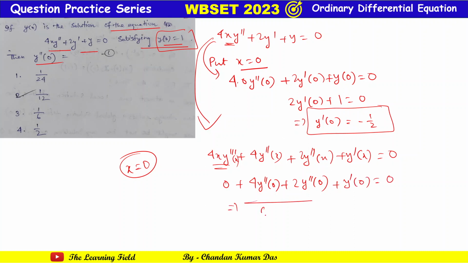So 6y double dash 0 plus the value of y dash 0, which is minus half, equals 0. This implies y double dash 0 equals 1 by 12. This is the easiest way to solve this problem without solving the differential equation. So option B is the correct one.